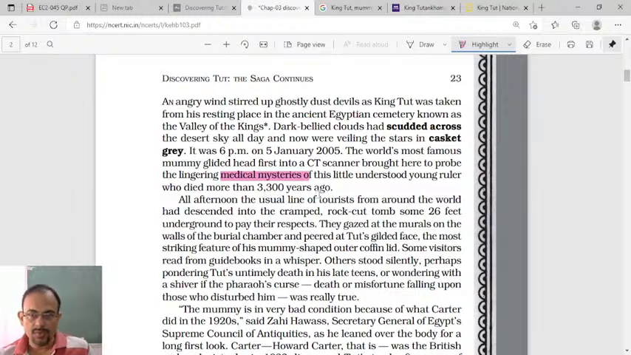3,300 years ago. Okay, his tomb was discovered once again on 5th January 2005, 6 p.m. Right? On that day, his body was glided into the CT scanner. CT scanner. Can you imagine how powerful he was? Now they will study the cause of his untimely death.